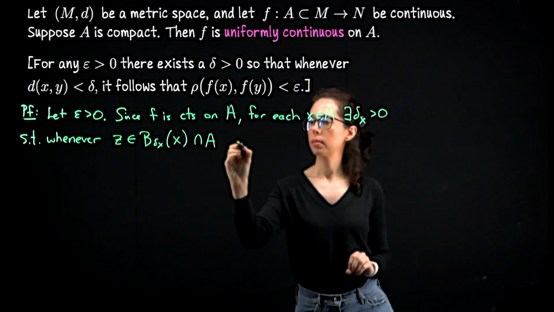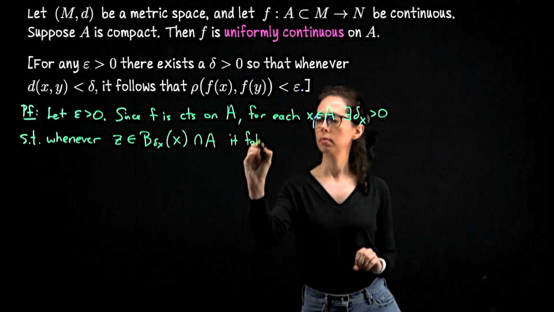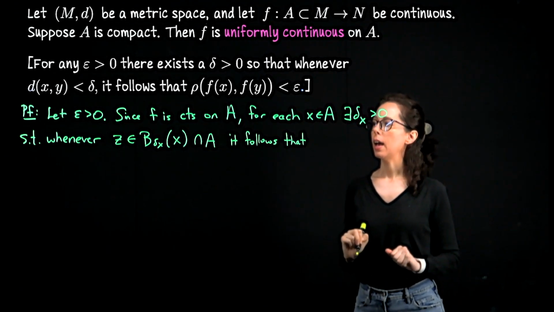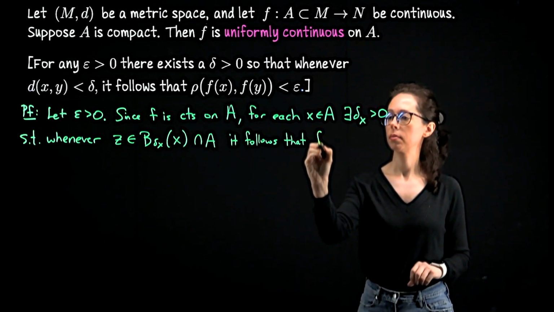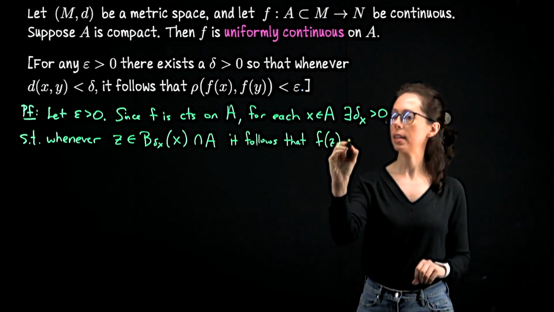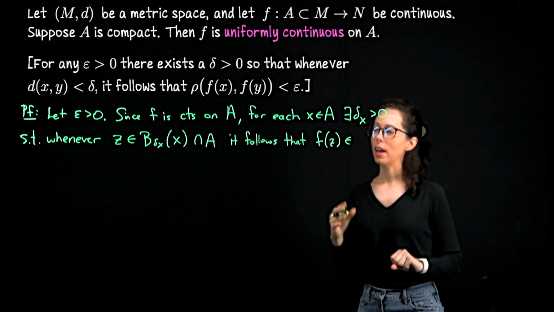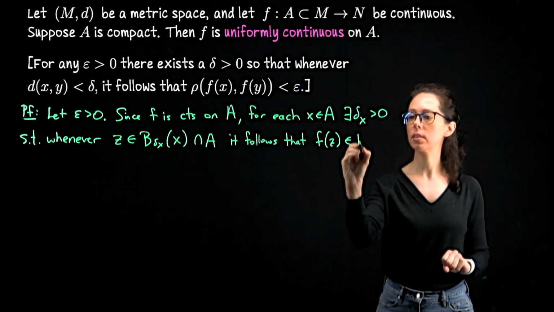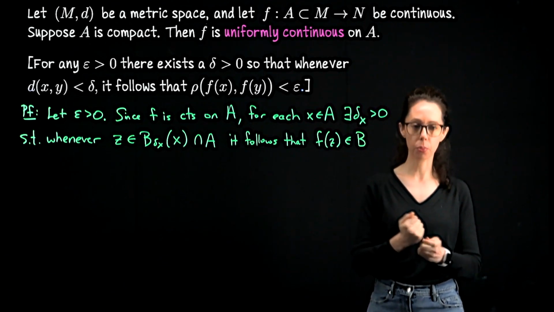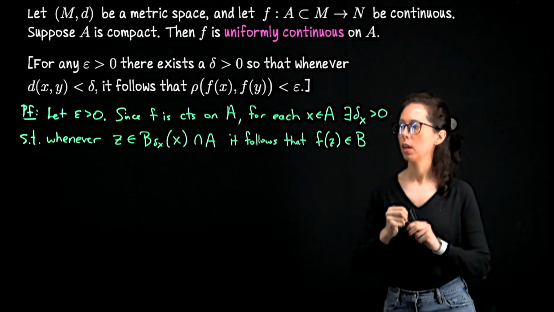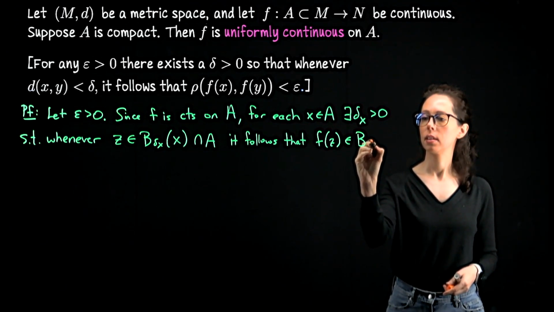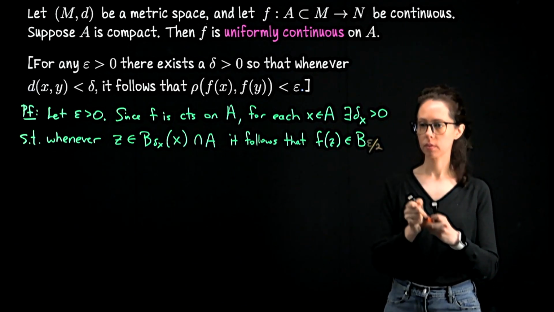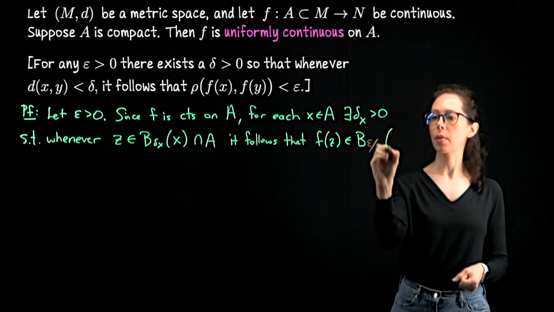It follows that f of z is in the epsilon neighborhood around f of x. I'm actually going to write something a little different because this is going to be a proof with the triangle inequality. We're going to need to insist that we're even closer than epsilon. We're epsilon over 2 distance away from f of x.